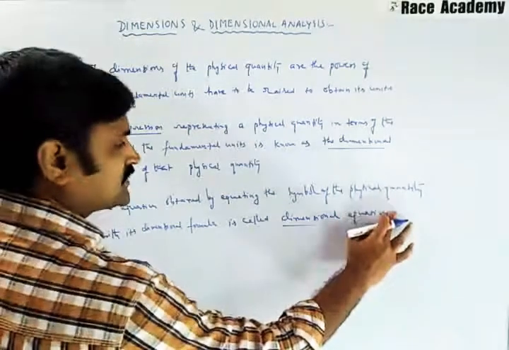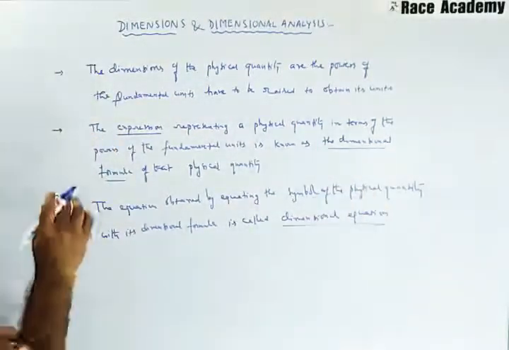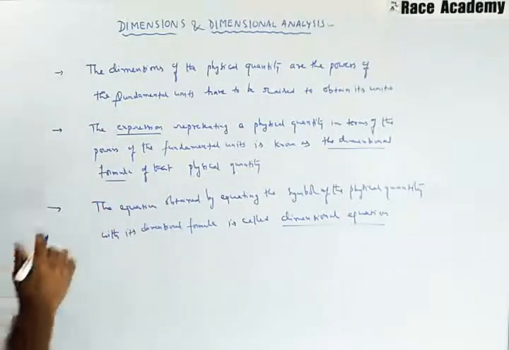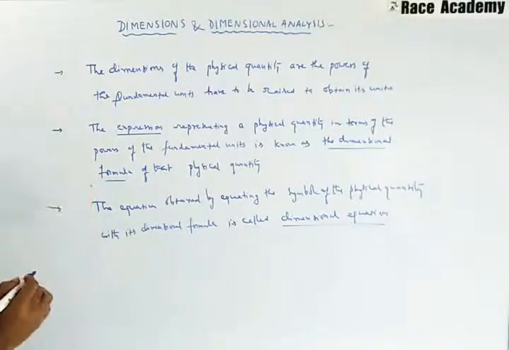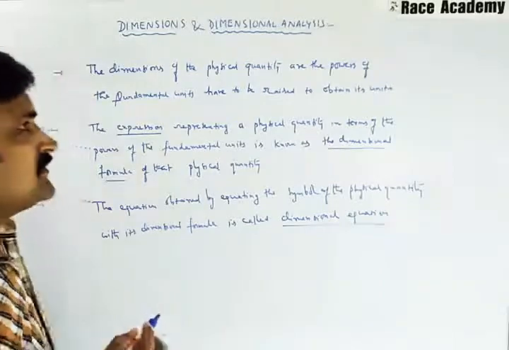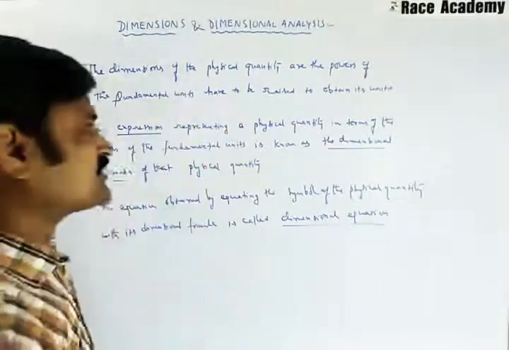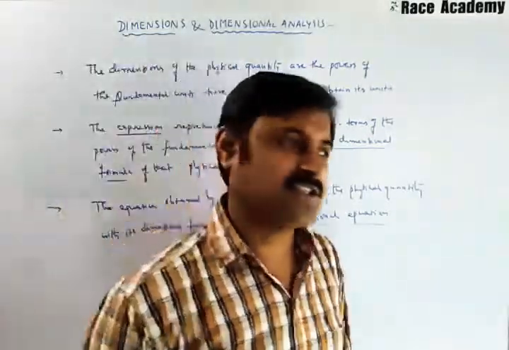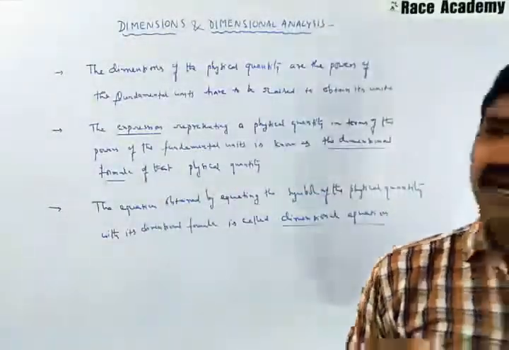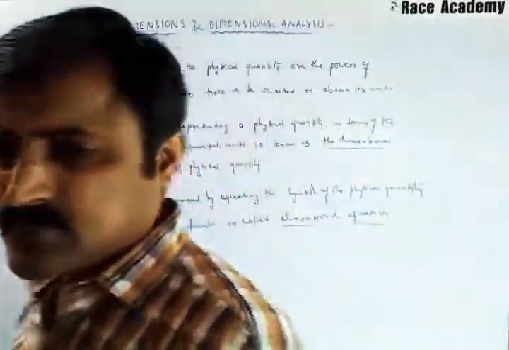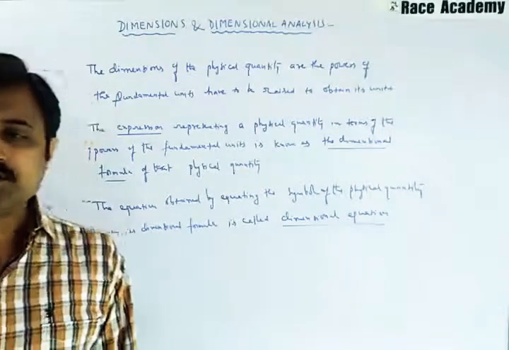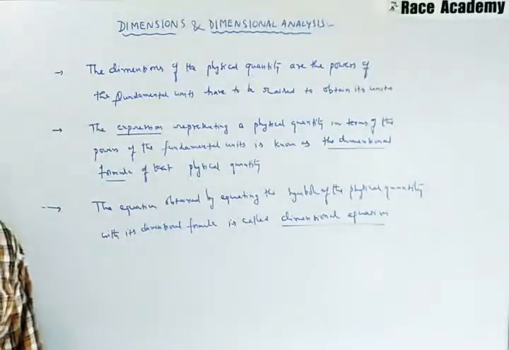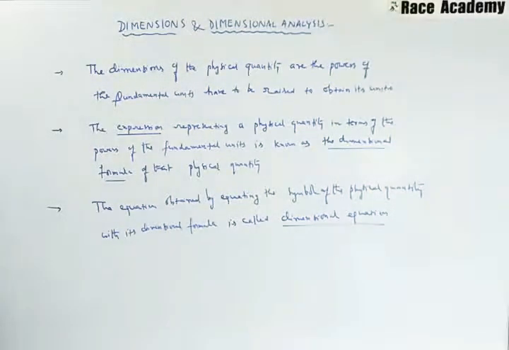See, what the dimensional equation is, what the dimensional formula is, and what the dimensions of the physical quantity are, the powers of the fundamental units, all are discussed in three points. First, the dimensions of physical quantities are the powers to which the fundamental units have to be raised to obtain its units.